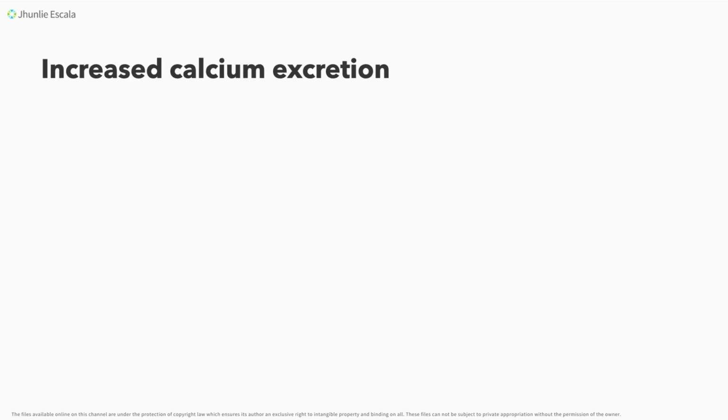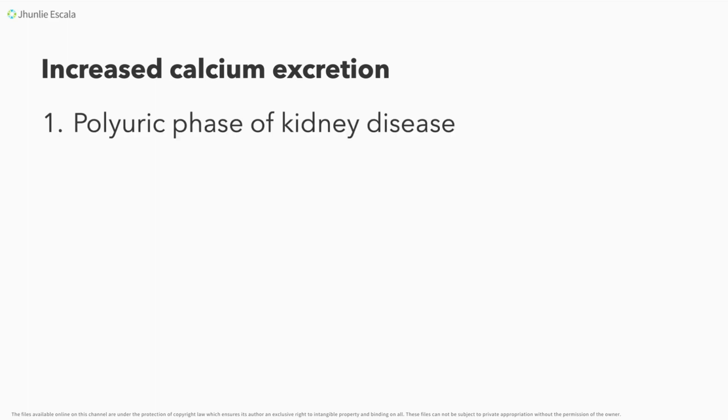Okay? So let's talk about another cause, which is increased calcium excretion. So ano nga ba yung mga condition, kapatid, na kung saan nagkakaroon tayo ng increased calcium excretion? Okay, first is yung tinatawag nating polyuric phase of your kidney disease. So kapag sinabi natin polyuric, ibig sabihin maraming lumalabas dito na urine or you are losing more and more fluids and electrolytes in the body.